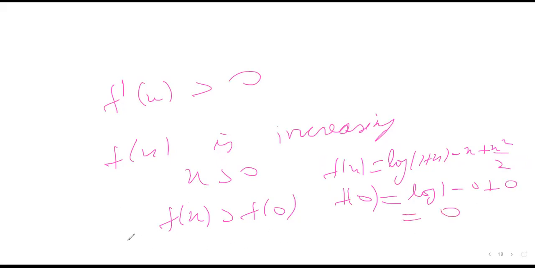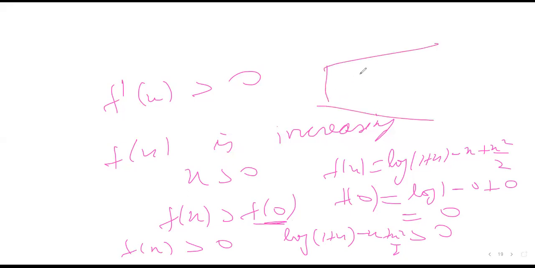So fx is greater than 0 because f0 is 0. That means log of 1 plus x minus x plus x square by 2 is greater than 0. Taking it to the other side, you can get that log of 1 plus x is greater than x minus x square by 2.